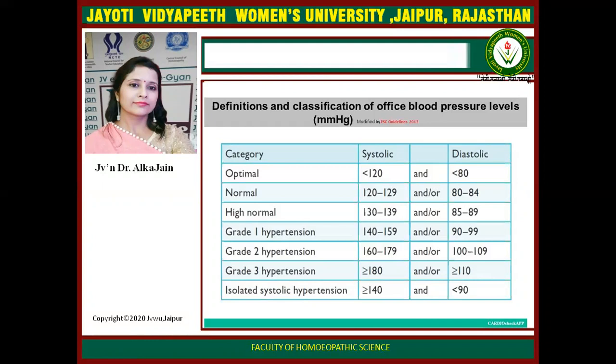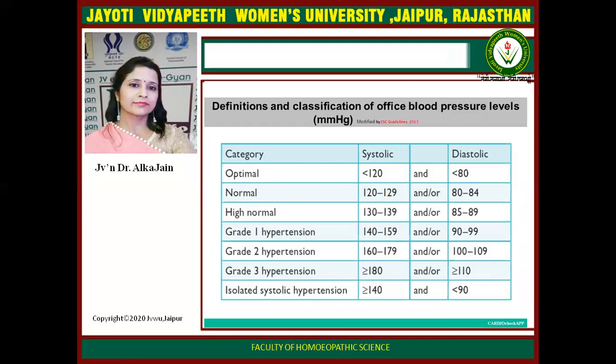Now comes the range of grade 1, grade 2, and grade 3 hypertension. In grade 1 hypertension, the systolic blood pressure rises to 140 to 159 millimeter of mercury, and diastolic is 90 to 99. In grade 2, it is 160 to 179, diastolic 100 to 109. Grade 3 hypertension, which is a severe form, is more than 180 systolic and more than 110 diastolic.